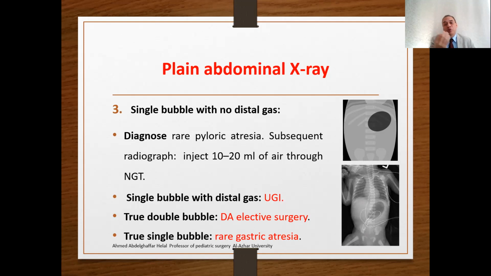You may have three possibilities. You may have a single bubble with distal gas, so in such a case, upper gastrointestinal contrast is mandatory. Or you may have a true double bubble, so this is duodenal atresia. Or you may have a true single bubble, so this is a rare gastric atresia. So be cautious that the interpretation of the plain X-ray may not depend on a single X-ray. It may be related to the gas distribution through the gastrointestinal tract, which may take some time.